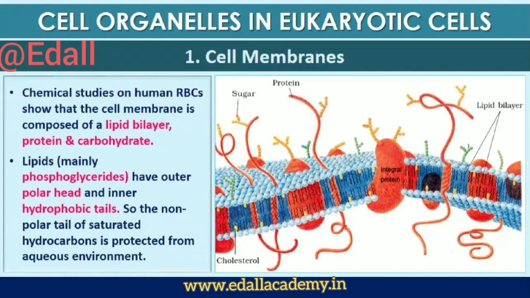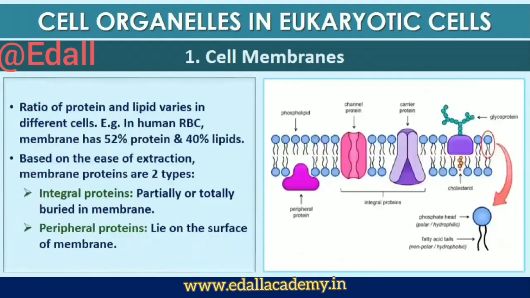The lipid component of the membrane mainly consists of phosphoglycerides. Later, biochemical investigation clearly revealed that the cell membranes also possess protein and carbohydrate. The ratio of protein and lipid varies considerably in different cell types. In human beings, the membrane of the erythrocyte has approximately 52% protein and 40% lipids. Depending on the ease of extraction, membrane proteins can be classified as integral or peripheral. Peripheral proteins lie on the surface of membrane while the integral proteins are partially or totally buried in the membrane.